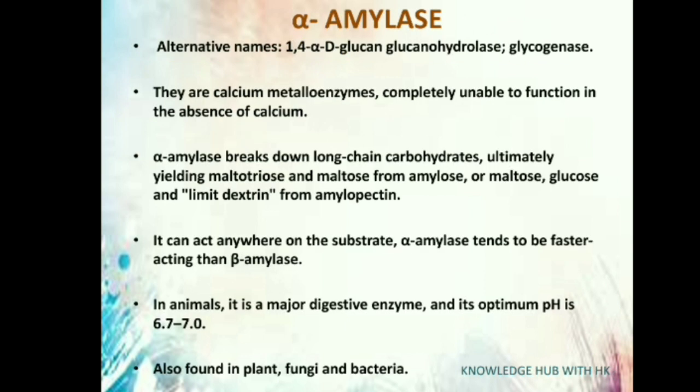Alpha amylase is also known as alpha 1,4-D-glucanohydrolase. They are calcium metalloenzymes, completely dependent on calcium availability for their function. Alpha amylase breaks down long chain carbohydrates, ultimately yielding maltotriose and maltose from amylose or amylopectin. It can act anywhere on the substrate. Alpha amylase tends to be faster acting than beta amylase. It is a major digestive enzyme in animals at a pH of 6.7 to 7.0. It is also found in plants, fungi, and bacteria.